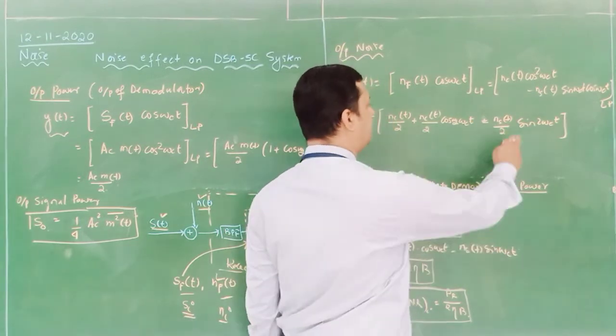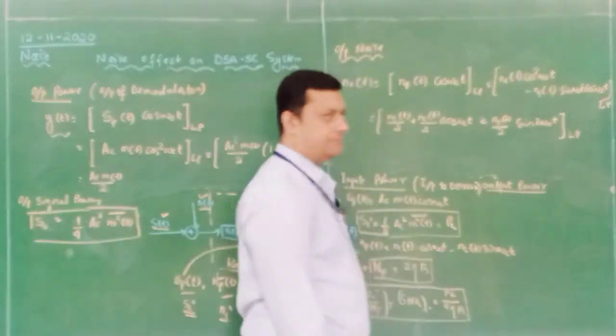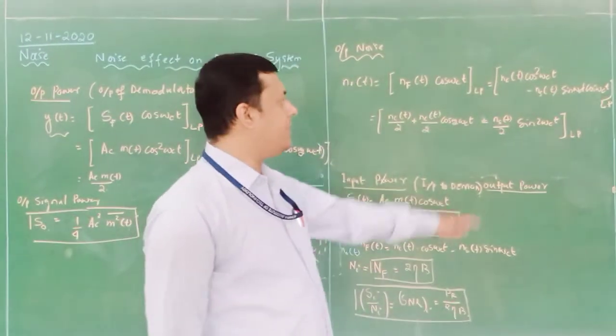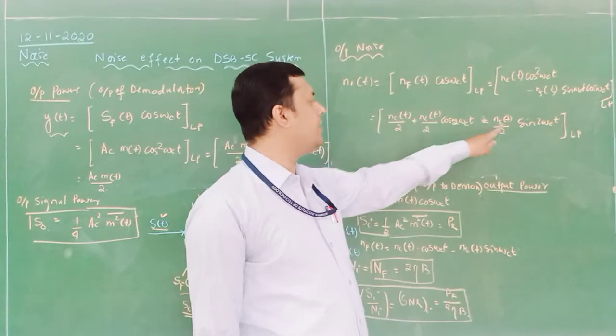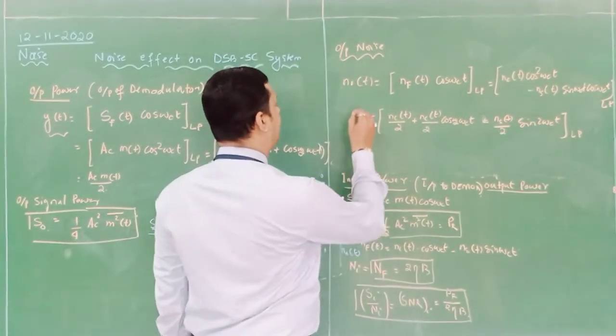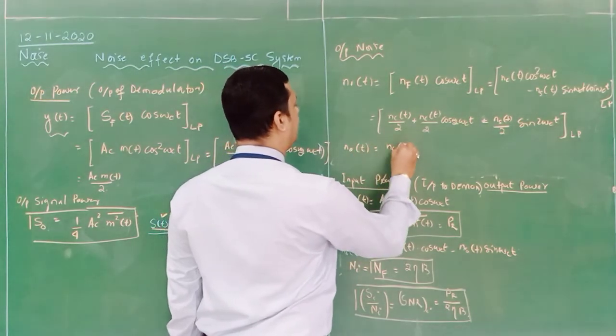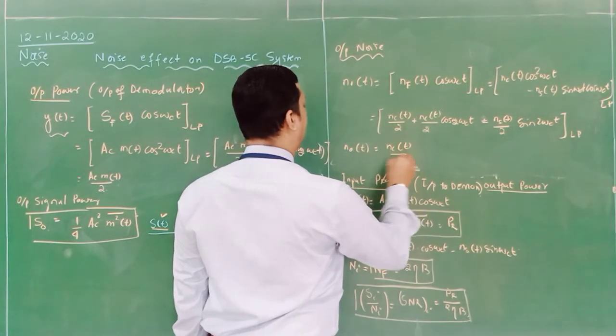Now it is passed through an LPF. LPF will suppress the harmonic component, and we will get n naught of t equal to nc of t divided by 2.